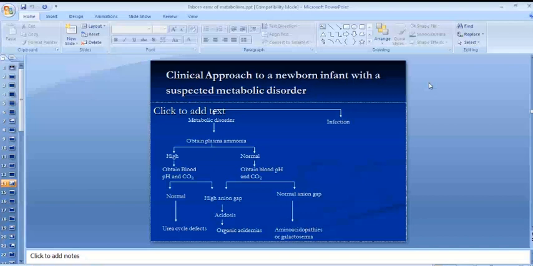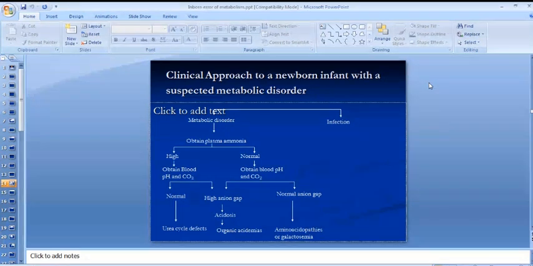So how will you confirm, how will you proceed with your differential diagnosis? First of all, you will ask the mother to get her serum ammonia levels. Whenever you suspect a patient with inborn error of metabolism, you obtain the plasma ammonia levels.